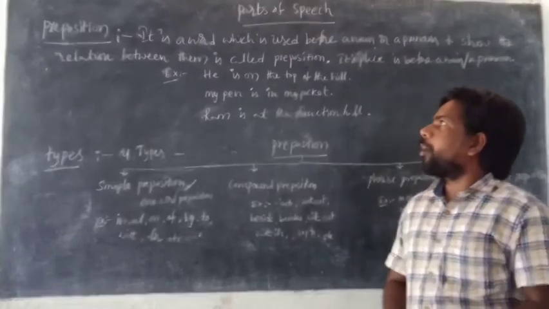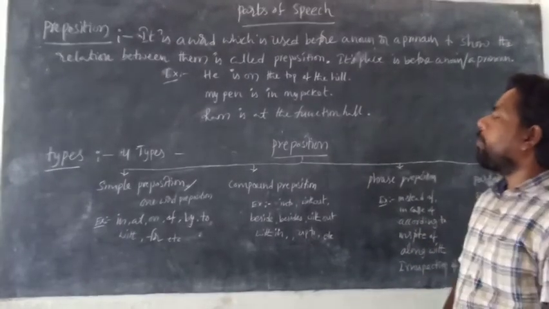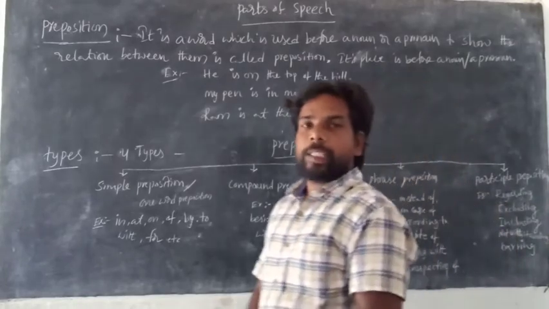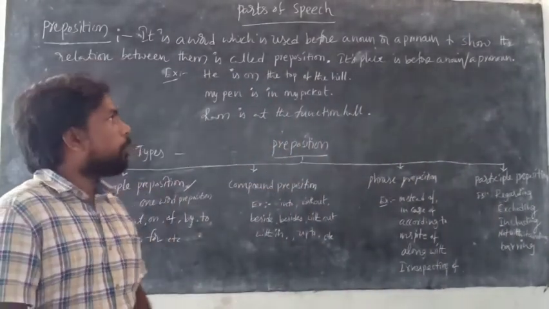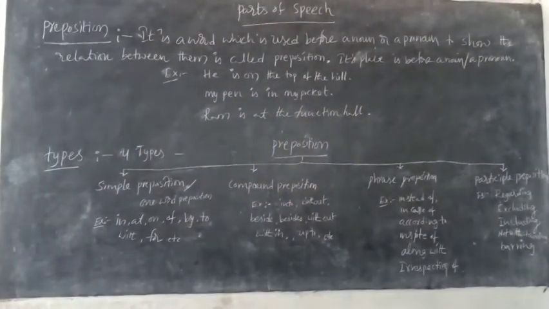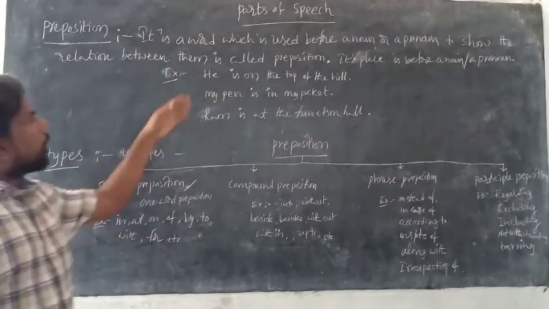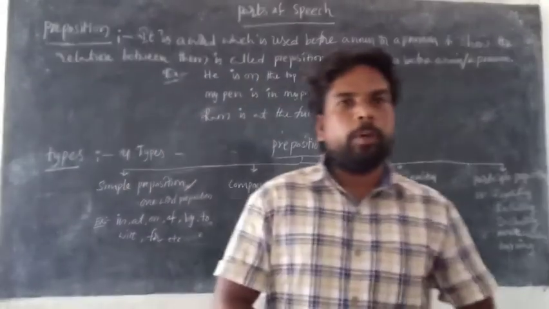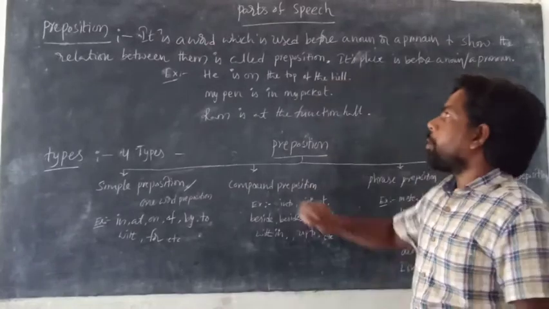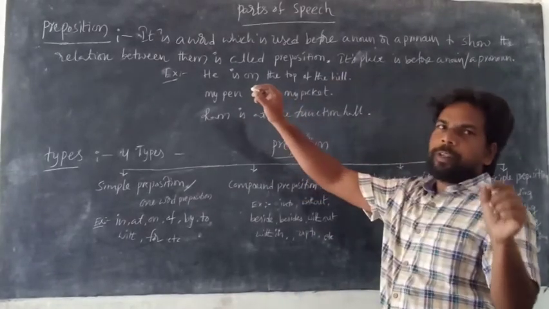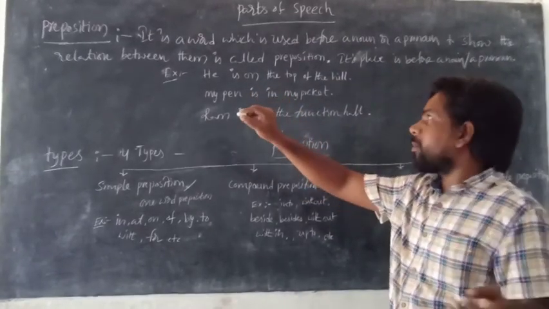So, preposition is a word. It is a word which is used before a noun or pronoun to show the relation between nouns and pronouns. That is called a preposition. Is it clear? Every part of speech is a word.